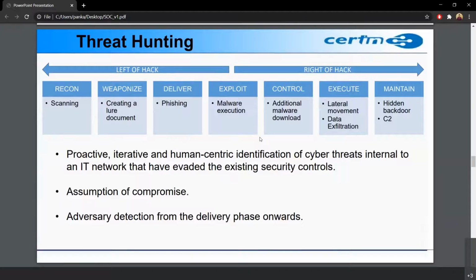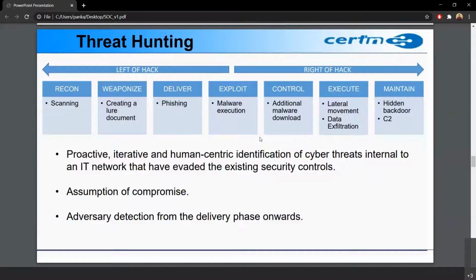We basically assume that a breach has occurred, a bad actor is already sitting in a system, and we need to find them. Threat hunting is a round the clock, regular, daily process wherein experienced cybersecurity L2, L3 analysts continuously search for something which is not regular, something which is not detected by the regular security devices, and ask why it is part of the system. This is threat hunting. Threat hunting is a very big process.